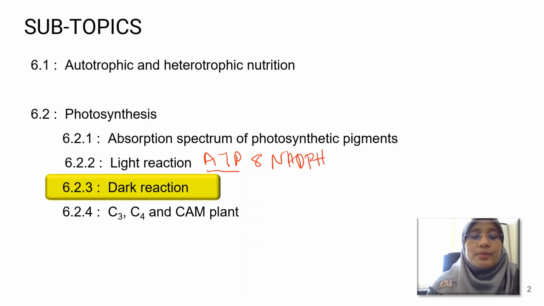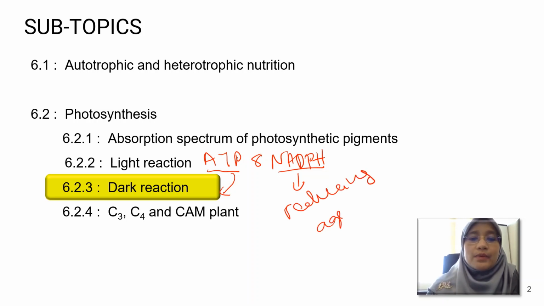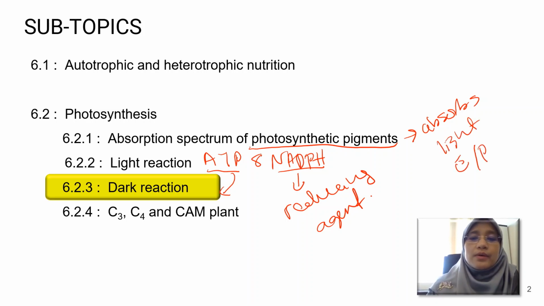So ATP will provide energy for the dark reactions, and NADPH will function as the reducing agent. Basically, the photosynthetic pigment will absorb light energy in the form of photons.